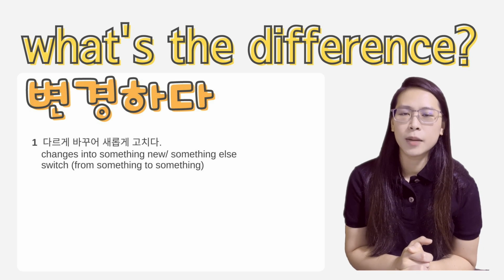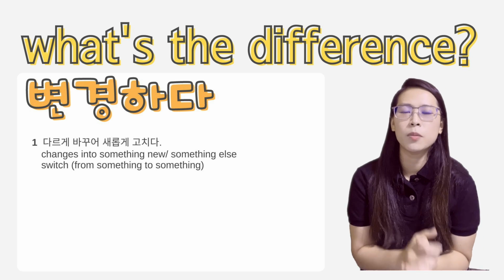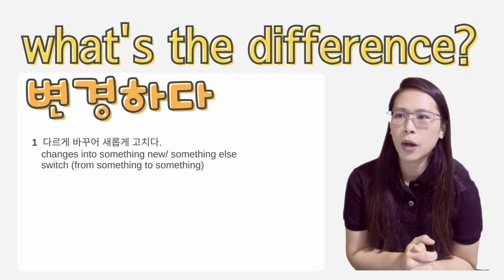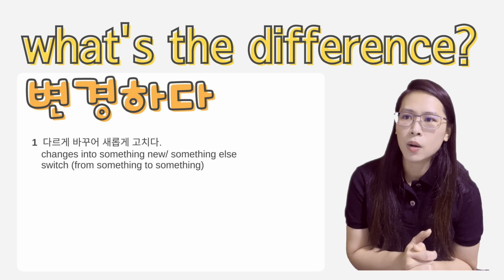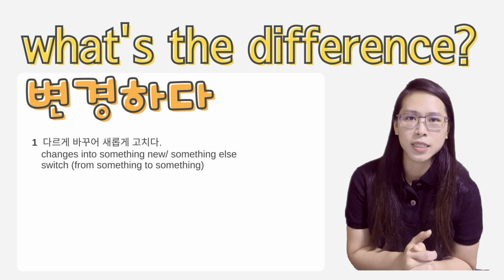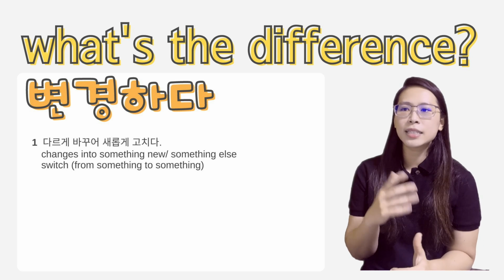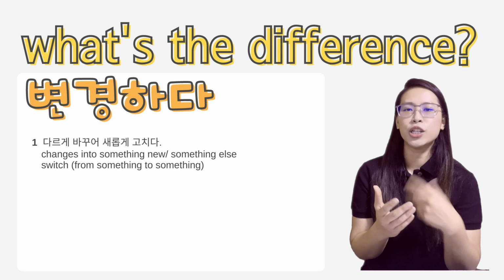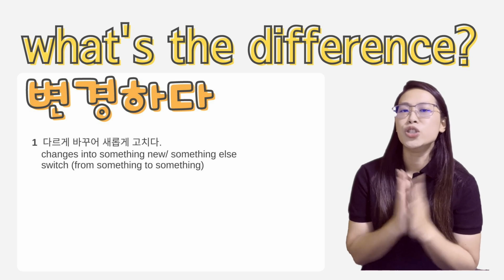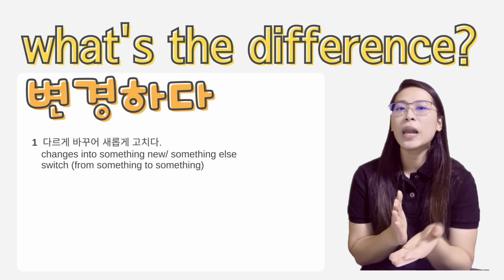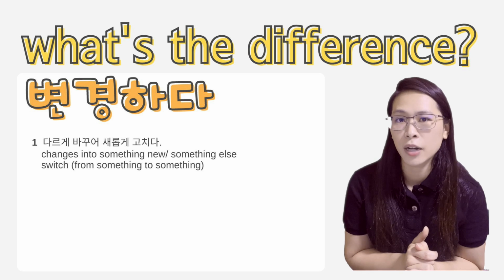변경하다. 변경하다 also means to change, but in more simple terms, it means 다르게 바꿔 새롭게 고치다. Now, what does it mean? 다르게 바꿔요 means to change it into something else, into 새롭게, which is new. Okay, in order to replace it, to fix it with something else, something new.